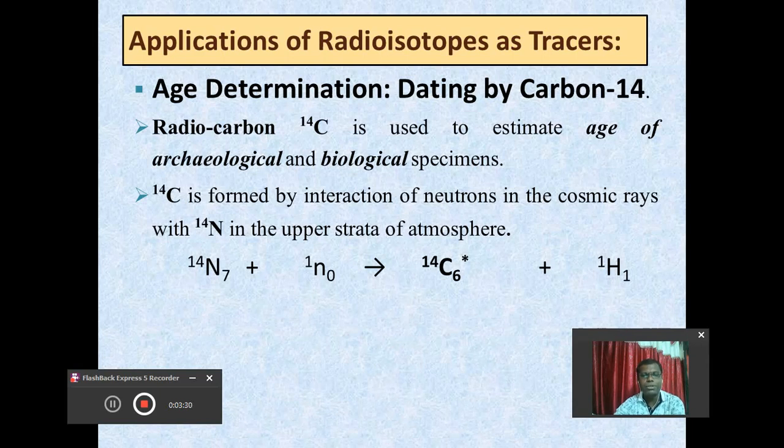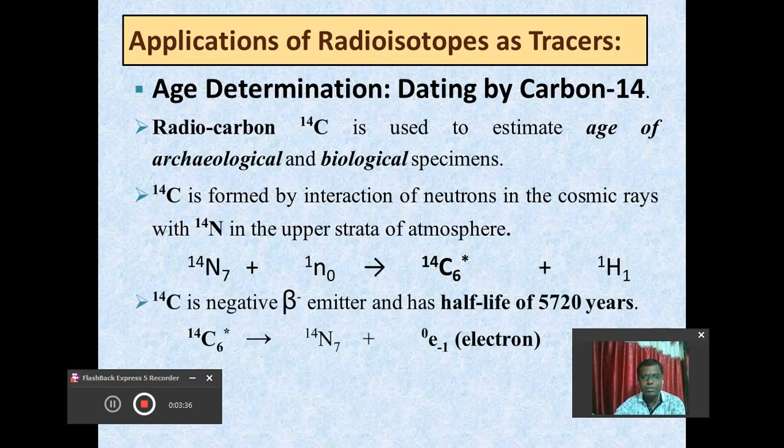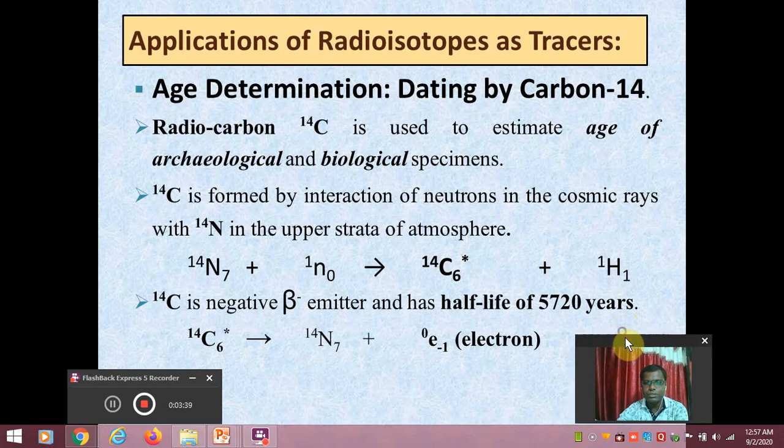In this method, this carbon 14 radioisotope is formed by the interaction of neutron with nitrogen in the atmosphere. This is a reaction which indicates the formation of C14 in the atmosphere.